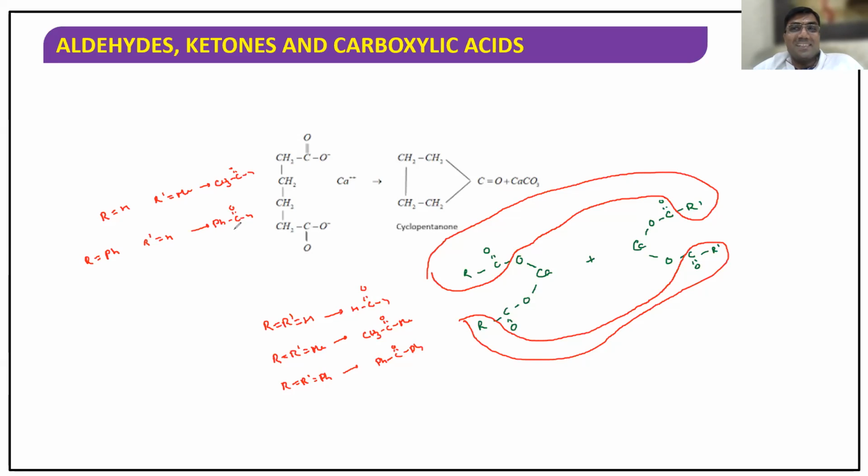Benzaldehyde, sir. Yes, benzaldehyde I'll get, so calcium benzoate plus calcium formate. Next, R is equal to Ph, R dash is equal to Me. What I'm getting? PhCOMe. What is this called? Acetophenone, sir. Excellent. You get acetophenone.